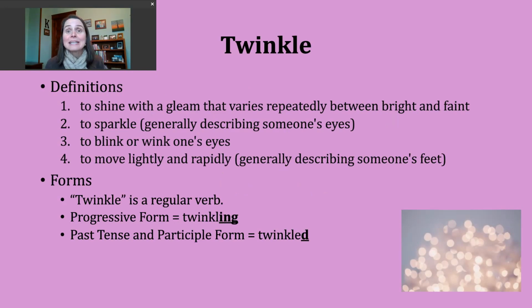The first way you might see or hear the verb twinkle used means to shine with a gleam that varies repeatedly between bright and faint. So most commonly, with this first definition, people are talking about lights as they use this verb.